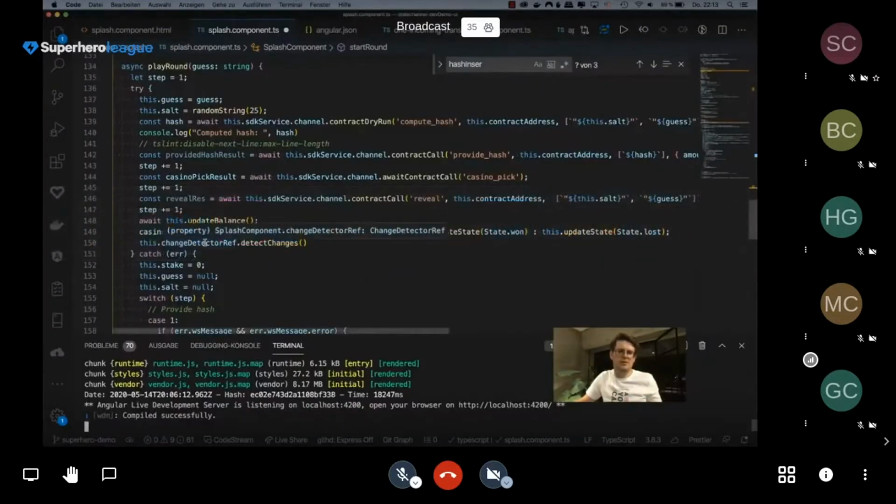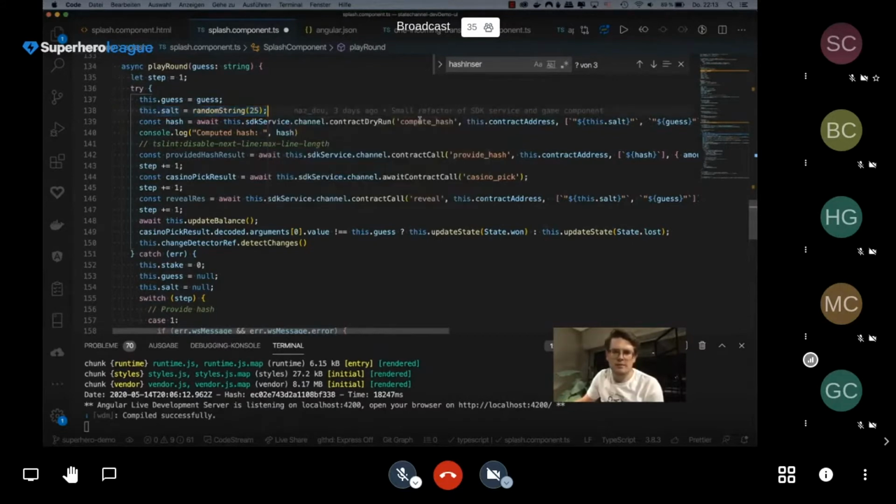The most interesting part of the code is essentially this. You will be able to clone this project and run it on your own. Here we compute a salt, which we use to encrypt our pick.